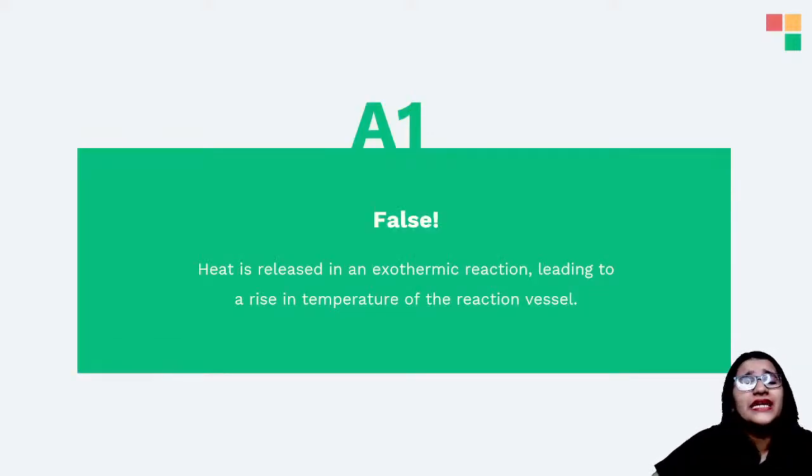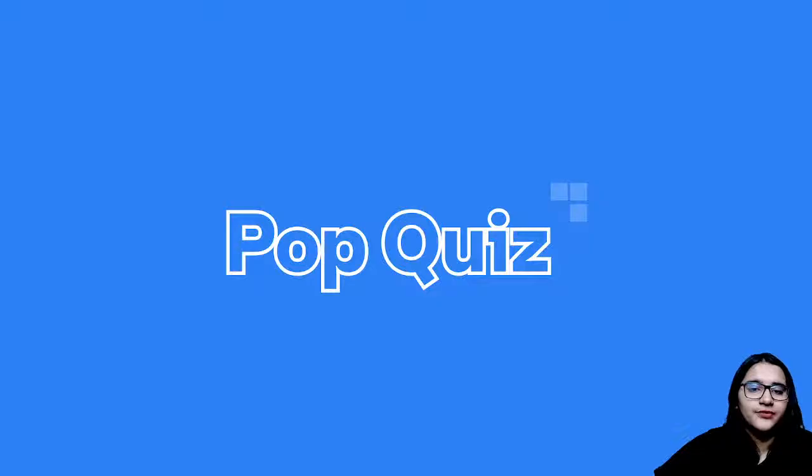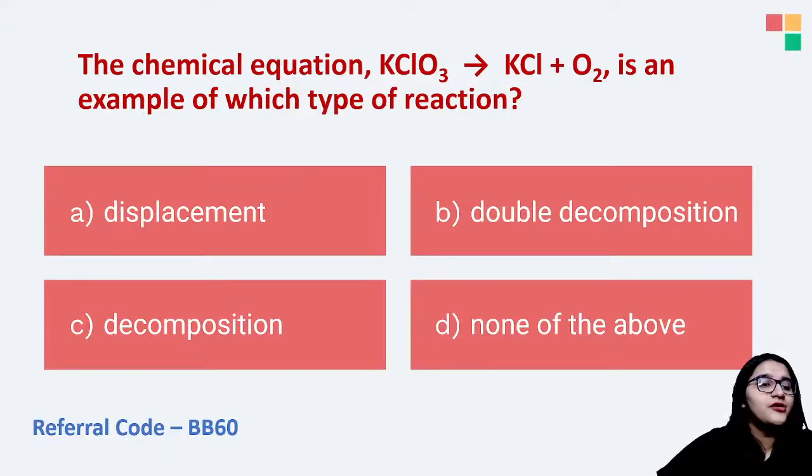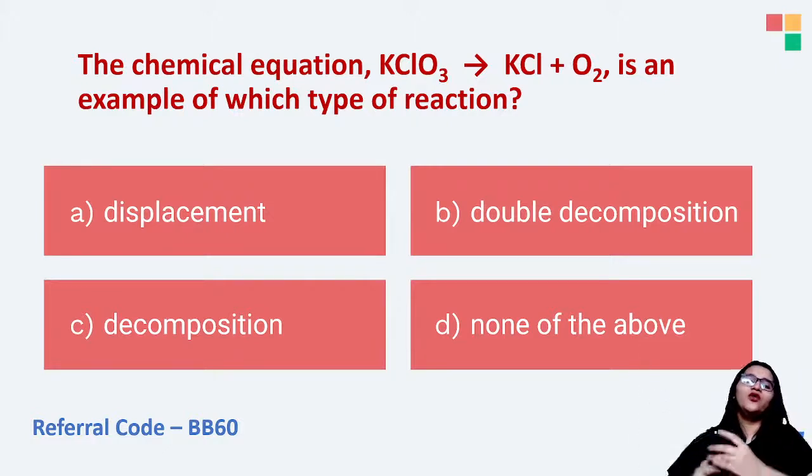In an exothermic reaction, heat is released, right? So the temperature is not going to fall, rather it is going to increase, and that is an example of exothermic reaction. Yes. So there is a chemical reaction that is given to you on the screen. If you wish, you can give me the answer in the chat section. Yes. Chemical equation KClO3 gives rise to KClO2, and this is an example of which type of reaction? Yes. You have 1 minute to answer. The chemical reaction KClO3 to KClO2 is an example of which type of reaction?